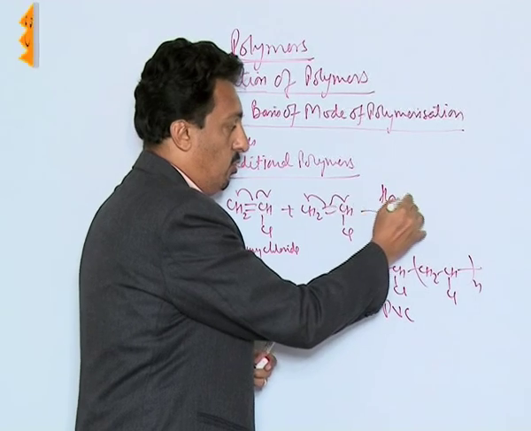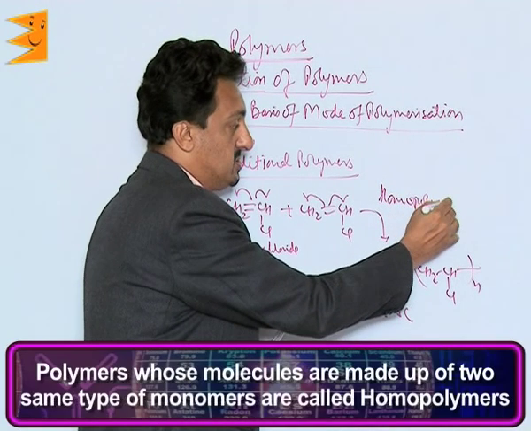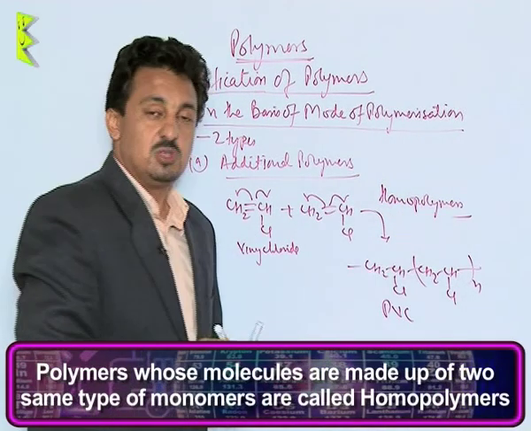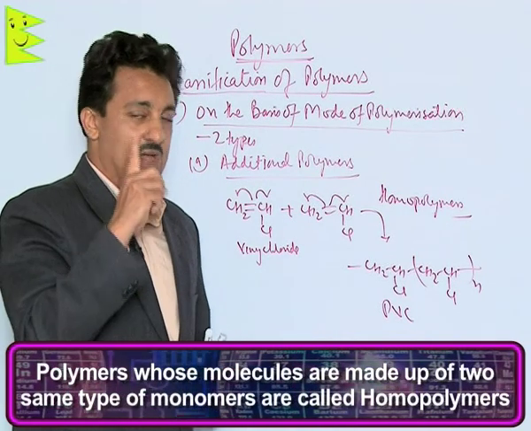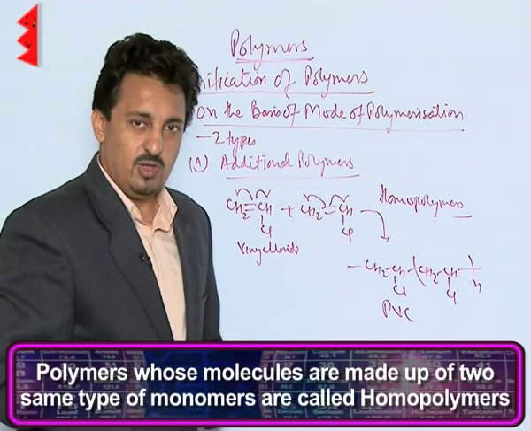Now, such polymers, remember, are called homopolymers. So, what are homopolymers? The polymers whose repeating units, the monomers, are made up of only one type of molecule are called homopolymers.